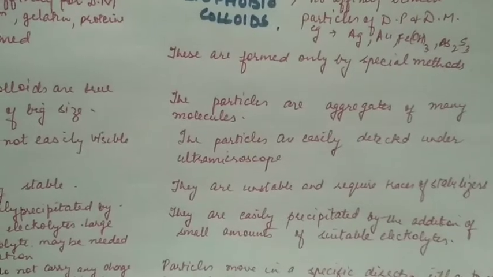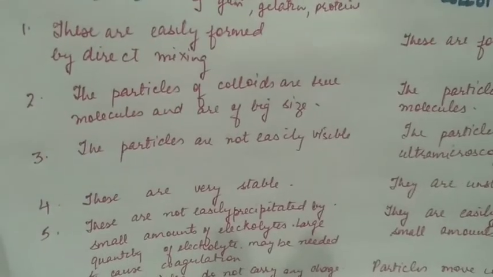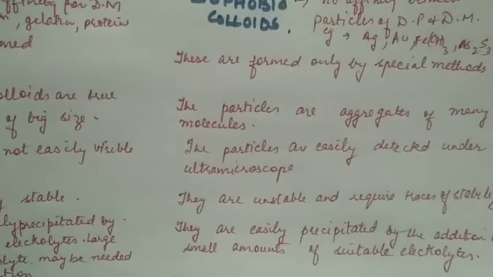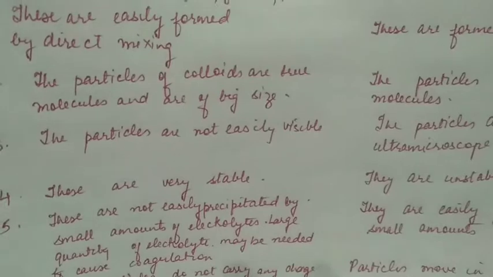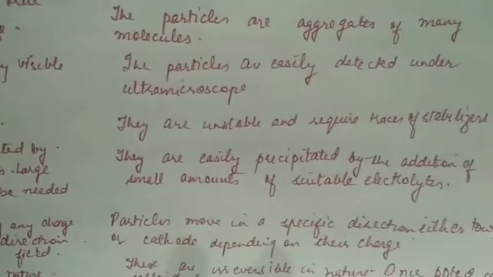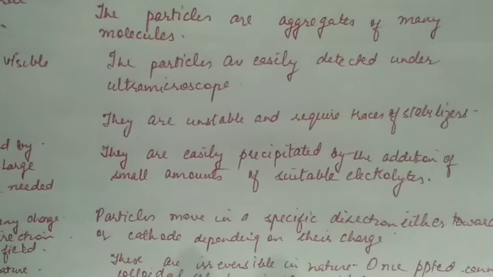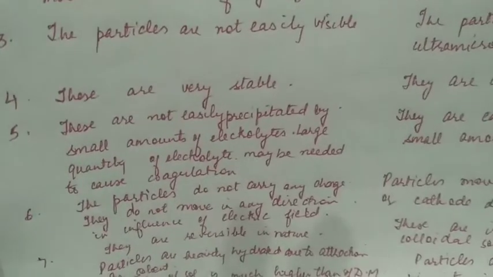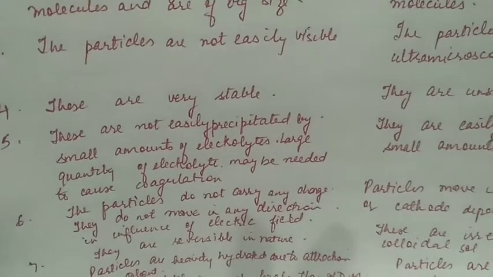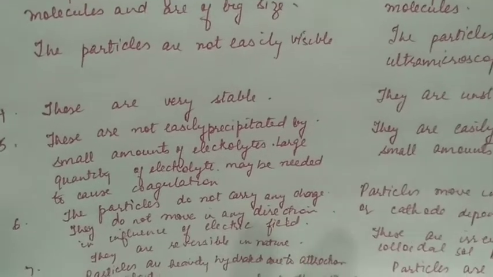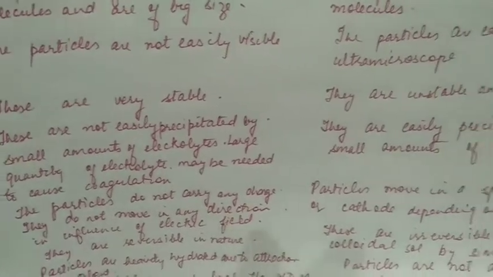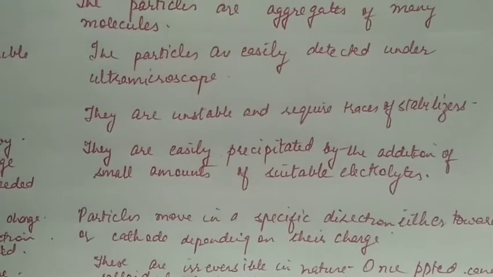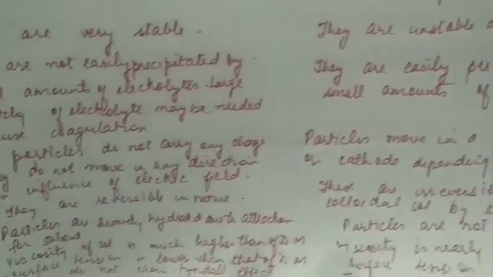In lyophobic colloids, the particles are aggregates of many molecules. The particles are not easily visible in lyophilic colloids. In lyophobic colloids, particles are easily detected under ultramicroscope. Lyophilic colloids are very stable. Lyophobic colloids are unstable and require traces of stabilizers to stabilize them. Lyophilic colloids are not easily precipitated by small amounts of electrolytes. Large quantity of electrolytes may be needed to cause coagulation. Lyophobic colloids are easily precipitated by addition of small amounts of suitable electrolytes.